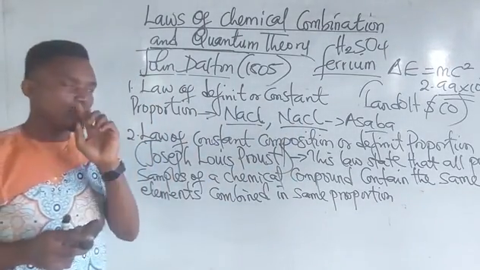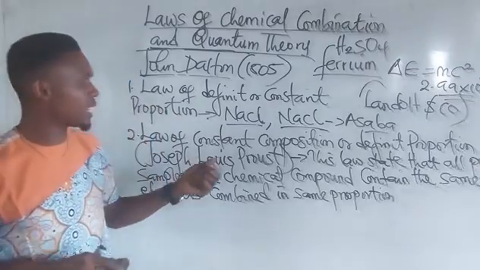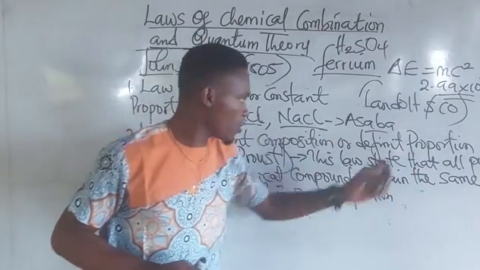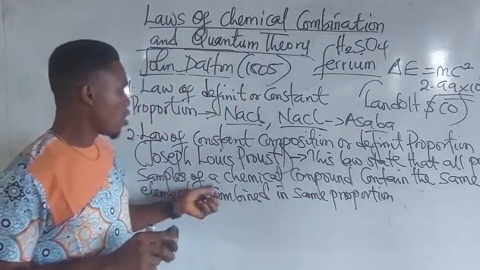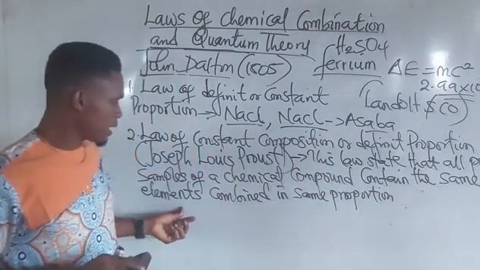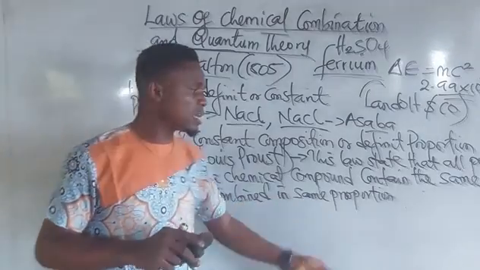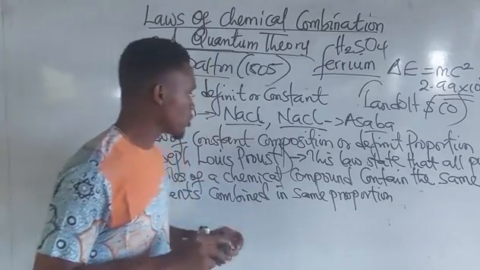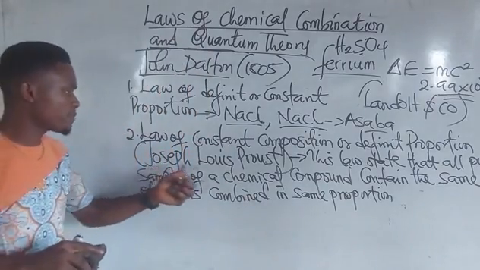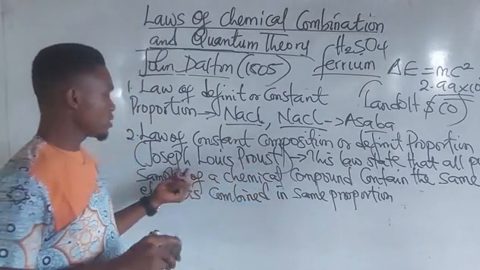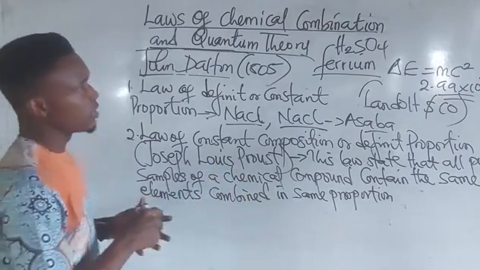As I initially told you, take note of the law and the person behind it. You are good to go. This law states that all pure samples of a chemical compound contain the same element combined in same proportion. And that law was stated by Joseph Louis Proust. On your textbook, they only gave you Proust, so this is the full name of the scientist. Take note of that.